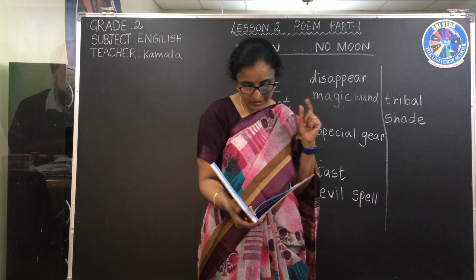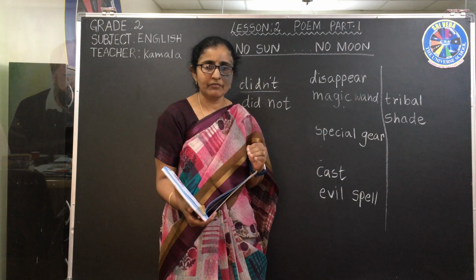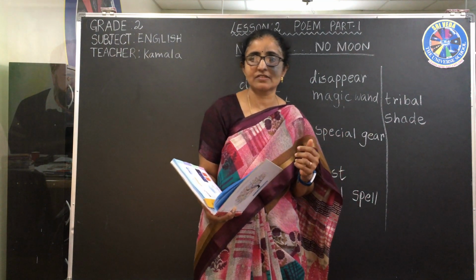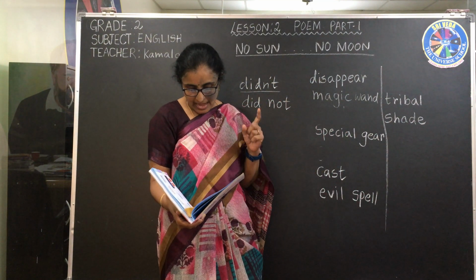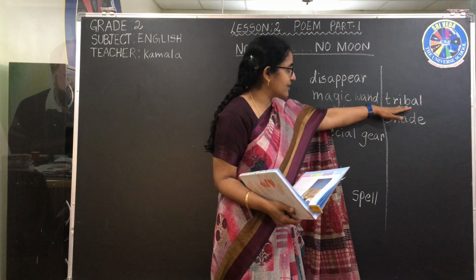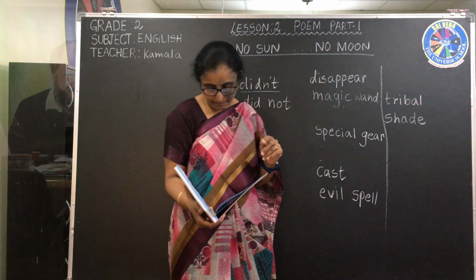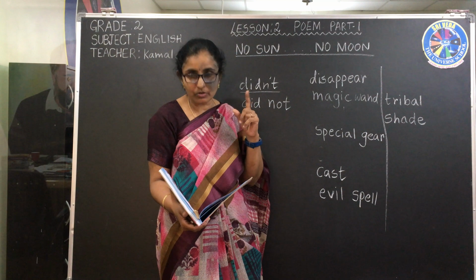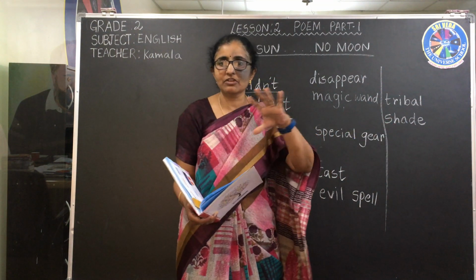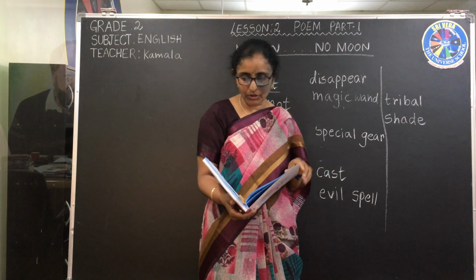Now next line, I didn't use first aid. First aid, you know, if anyone gets hurt or anything, we do the first aid like that. She said I didn't do anything like that. I didn't do a tribal dance. She didn't even do a tribal dance. Dance spelling, you know, that's why I didn't give dance. Tribal, you underline. And then the last one, I just pulled down the shade. So underline shade. Shade means something which covers, I told you. So that's about the poem.